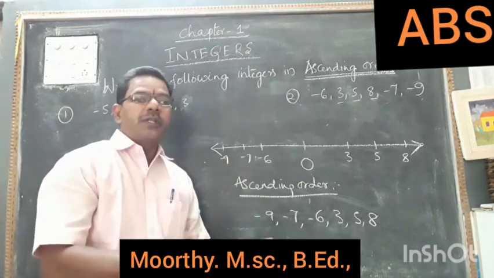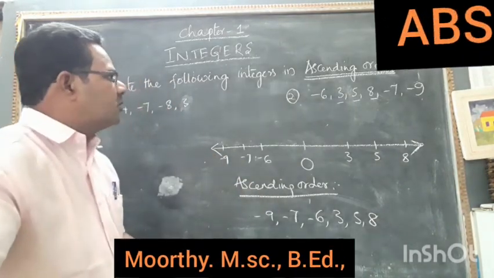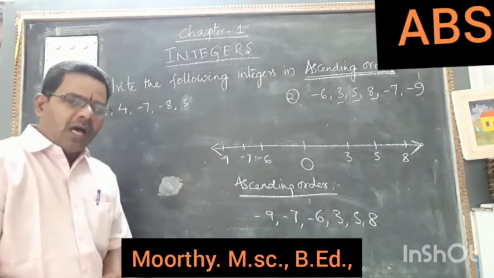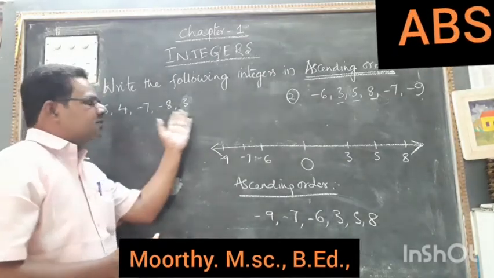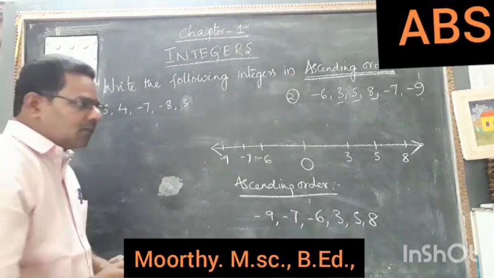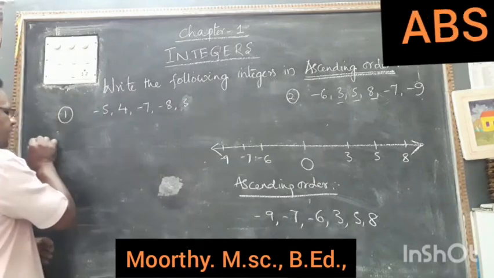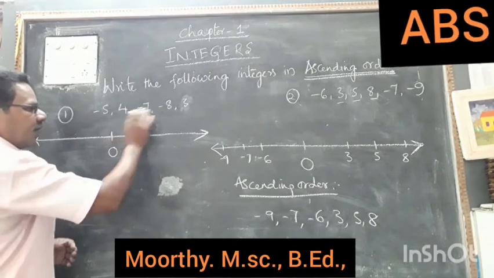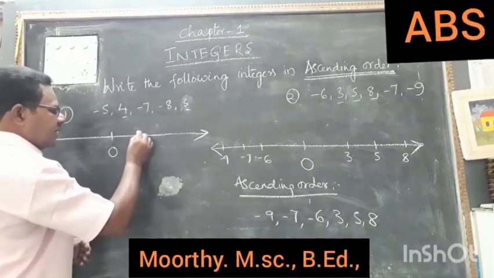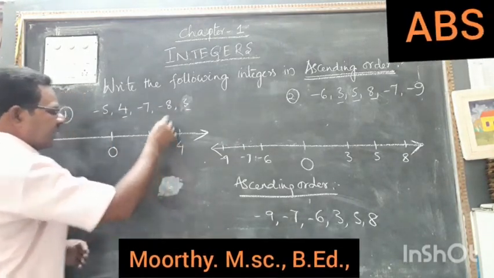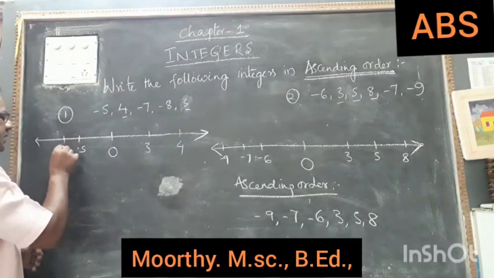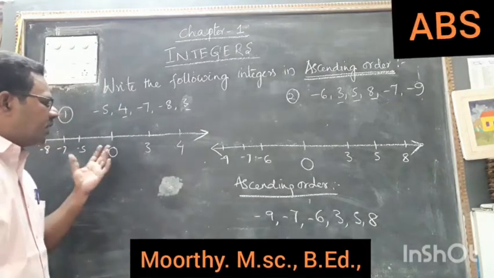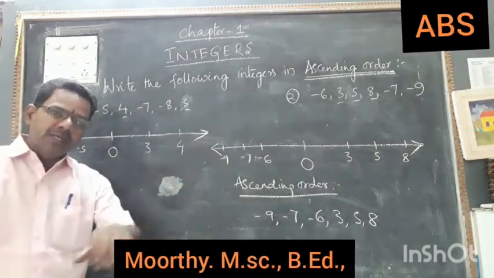After that, we have to go for the descending order. Descending order, how to go for descending order? Suppose the same values I am taking. I ask you to write down the given values in the descending order. Descending order means what we will do? Here we will take a number line. So on the number line 0, again, positive values are 4 and 3. 3 you can take, 4 you can take. Minus 5, minus 7, minus 8. So by taking this number line, easily we can write the ascending order as well as descending order.